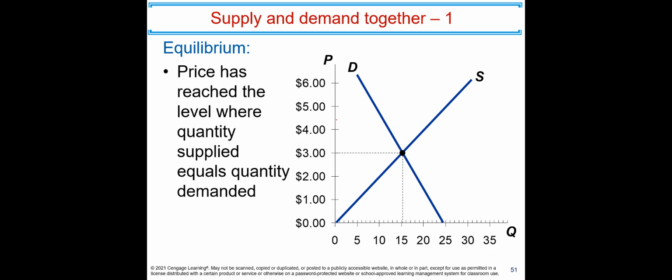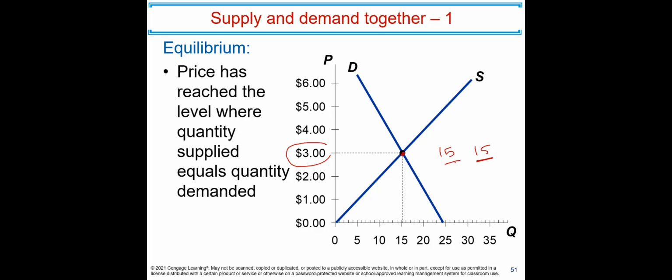Next topic that we need to understand is the equilibrium. Equilibrium is the point where price has reached the level where quantity supplied equals quantity demanded. So at $3, you see the supply is 15 and demand is 15. There is no leftover.